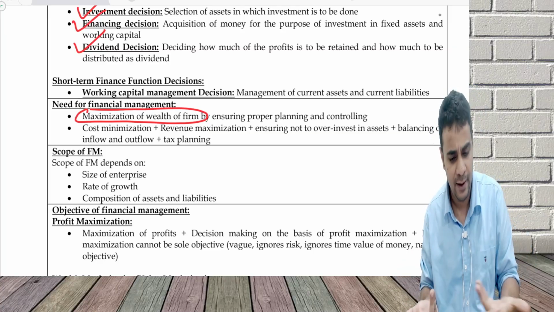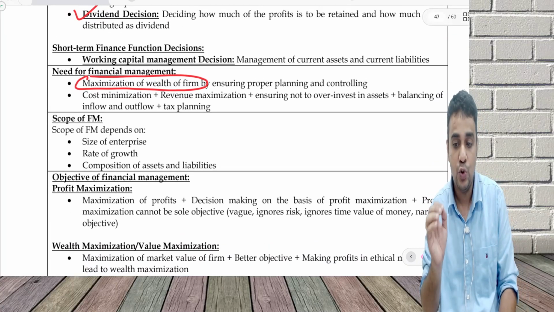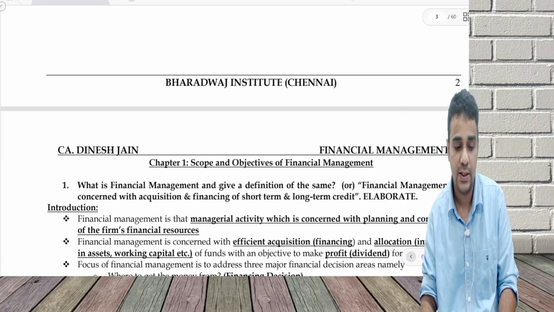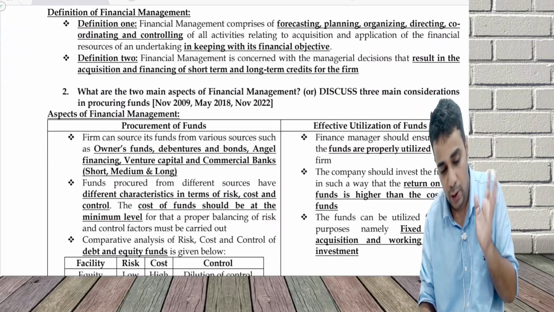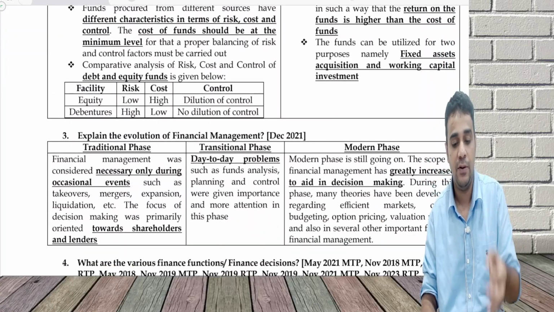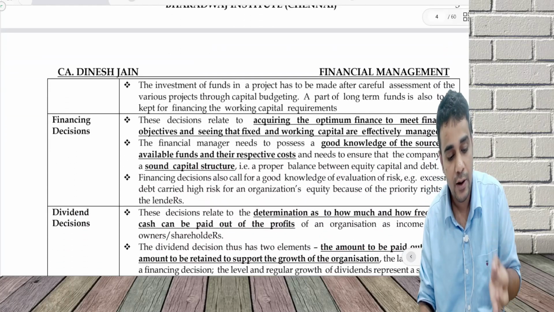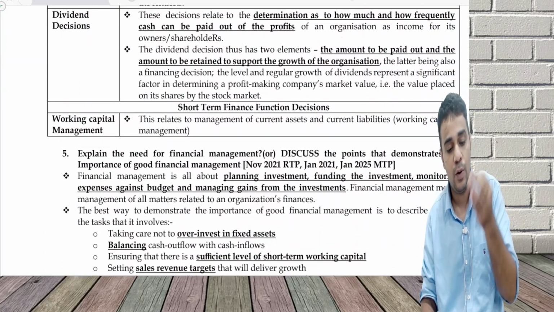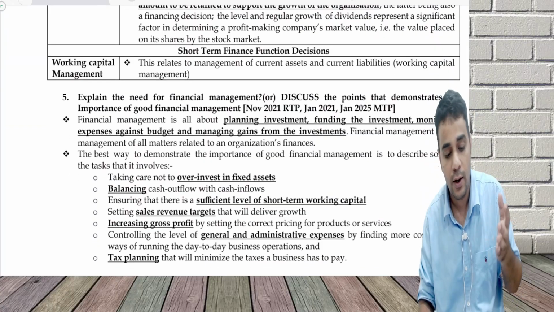Now whatever I have discussed, if somebody wants an in-depth explanation, that is why I said you should see this not with page 47 of my material, you should see this with page 3, where we have done question 1, question 2, detailed explanation, question 3, question 4, investment decision, financing decision, dividend decision, working capital, and we have also done question 5, explain the need for financial management.